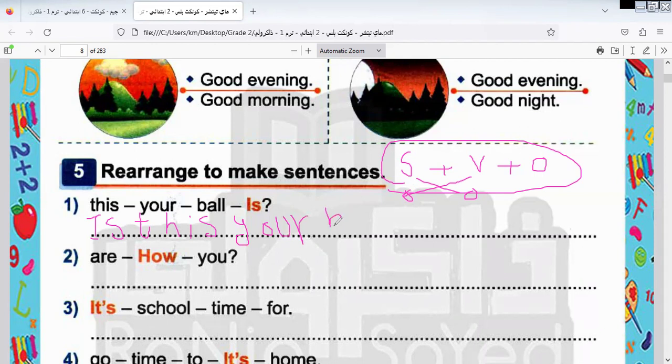Is this your ball? And don't forget, if you have a question in the rearrange, you can't forget the question mark. You must put the question mark at the end of the sentence. The answer here will be how are you? And I put a question mark at the end of the sentence.